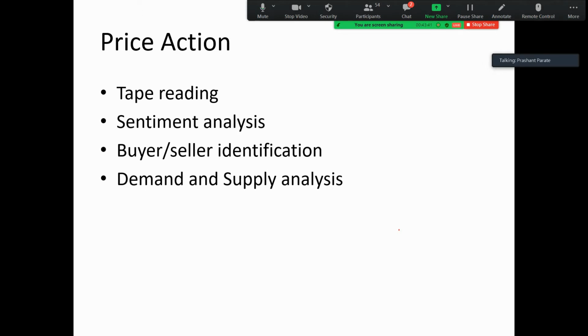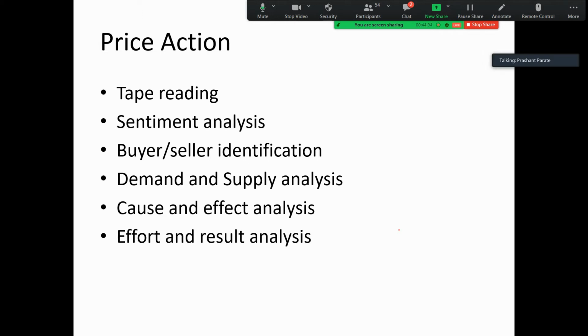Then there are different methods to identify demand and supply zones. Demand zones are used to buy and supply zones are used to book profits or sell short. So these things are very useful for trading purposes. Then cause and effect analysis, as I said on point and figure chart, can be done using price action. Effort versus result can be analyzed using volume spread analysis. Market structure identification: market structure is a very important aspect of trading, of analysis.